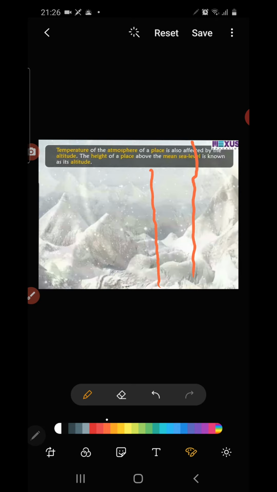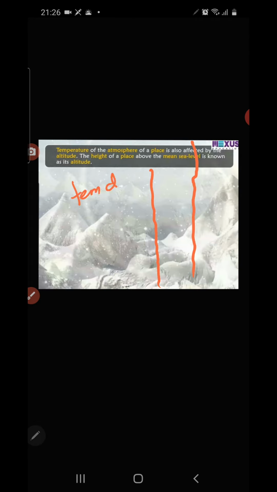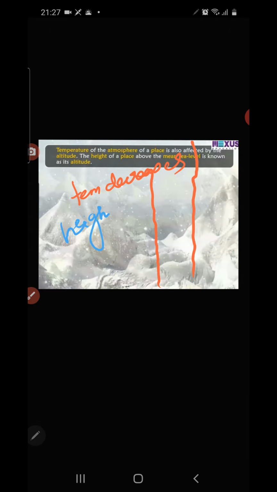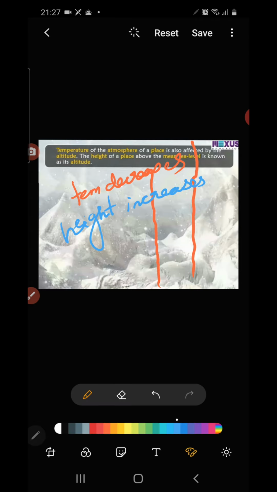As the height of a place increases, what happens? Temperature decreases. That means as the altitude increases, temperature decreases. Clear? So this is what.